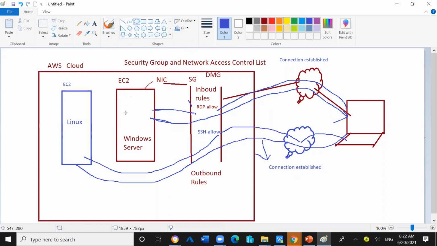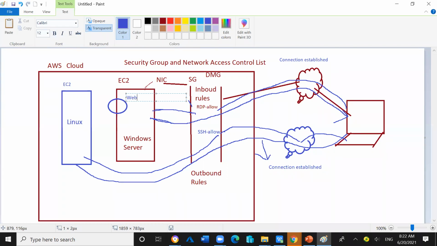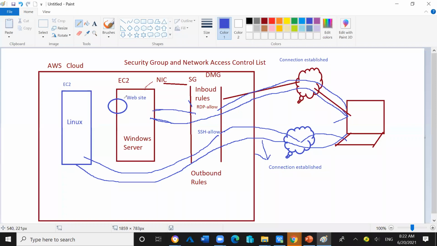Let's say this is the website, and this website is running or hosted inside this EC2 instance. From inside this EC2 instance, the website is running, and I want to access this website externally from my computer browser. Then how will the request go, how will the rule checking happen?